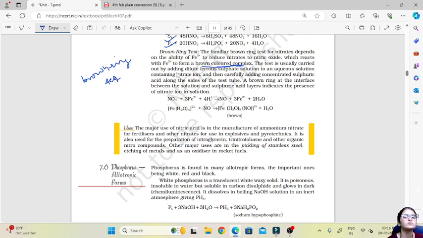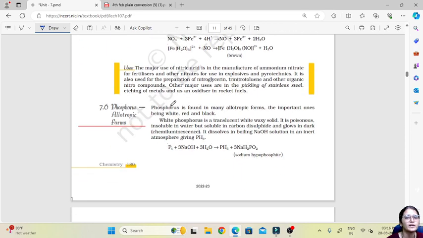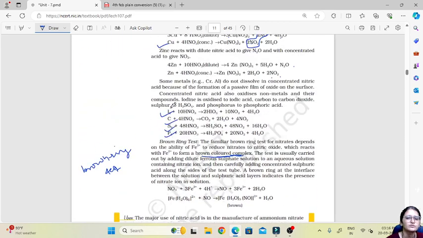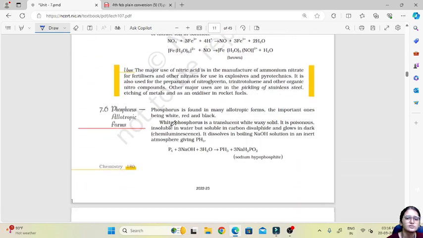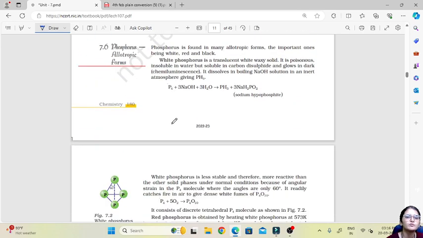The observation in this test will be the brown ring which is formed in the test tube. It is a layer which is formed, and if it is found, then you can say that there is a nitrate group present in your compound. So this is about the brown ring test. Next we'll move on to phosphorus, that is, its allotropic forms.